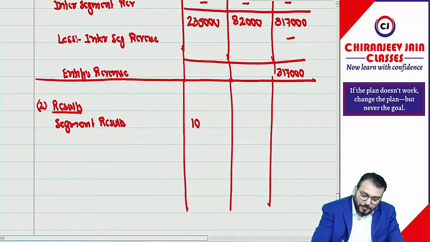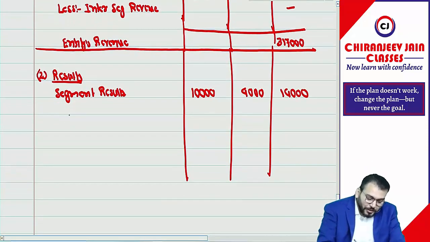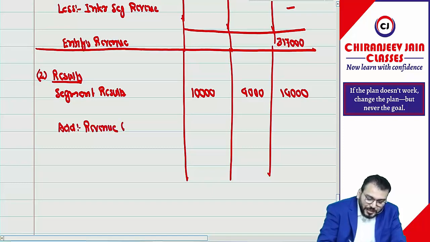They have given segment result. We want result only, 14,000. But this 14,000 will not match with SOPL. Some reconciliation required. So first they have given some revenue net of expense. They have given unallocated revenue, net of expense. How much they have given?